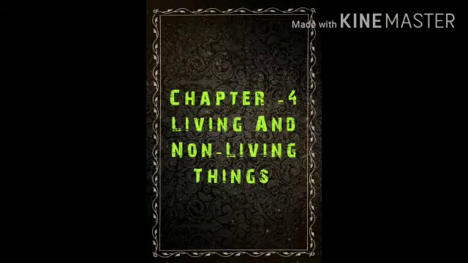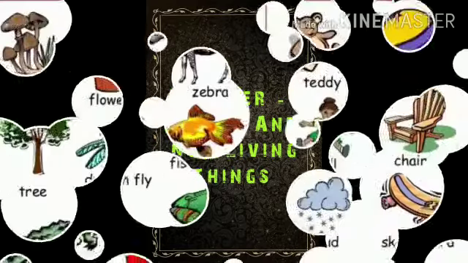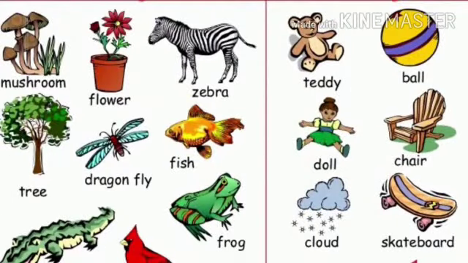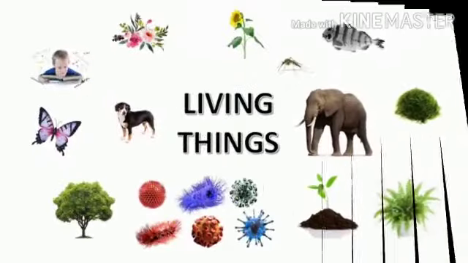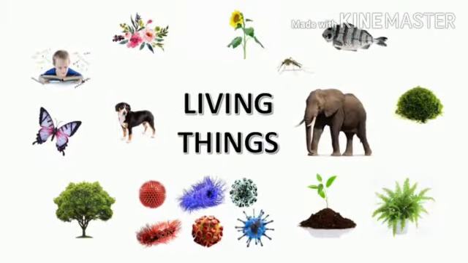Now, children, today we are going to study a new chapter, that is chapter 4, Living and Non-Living Things. There are many things around us. All natural things that we see around us are either living or non-living. All things which are present in this world can be classified into living and non-living things. So now first we will talk about living things.